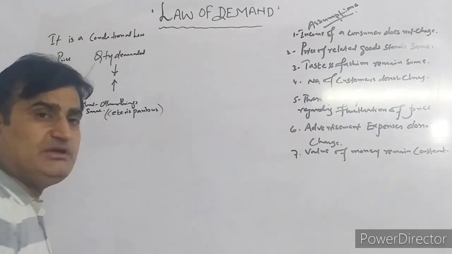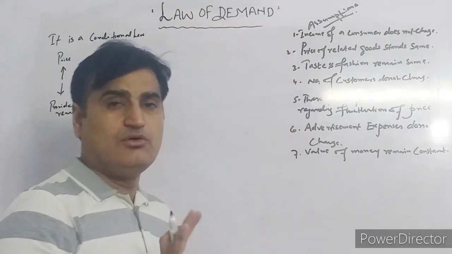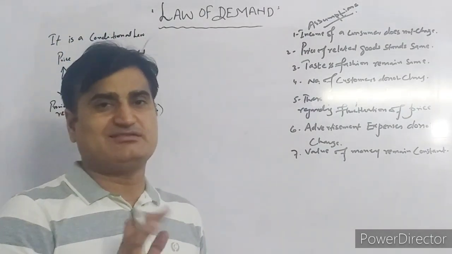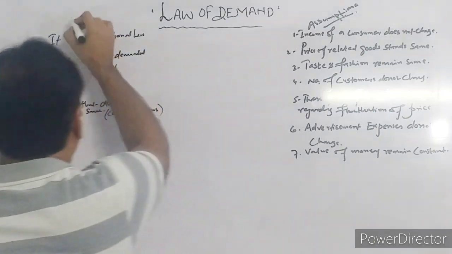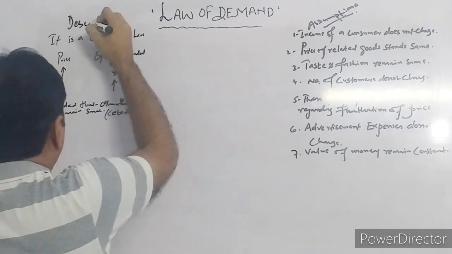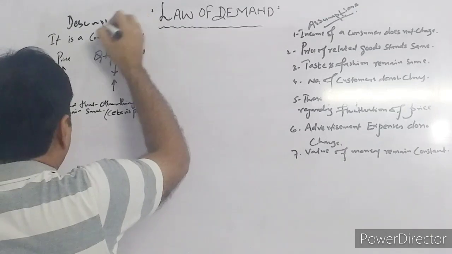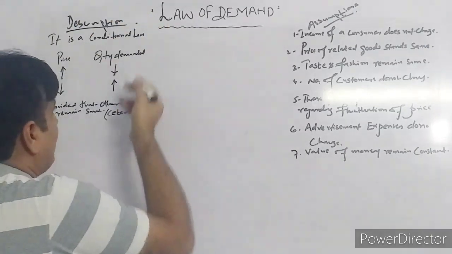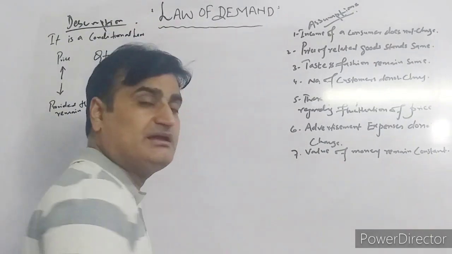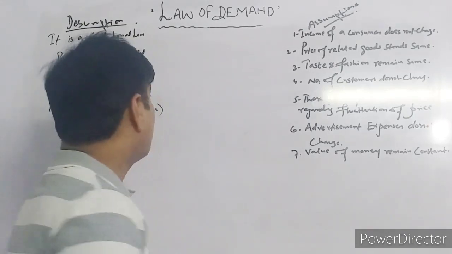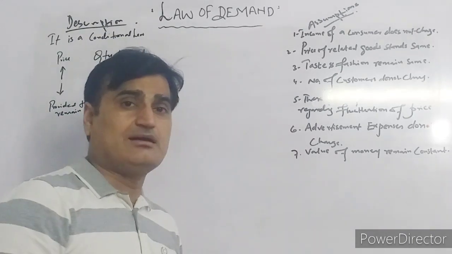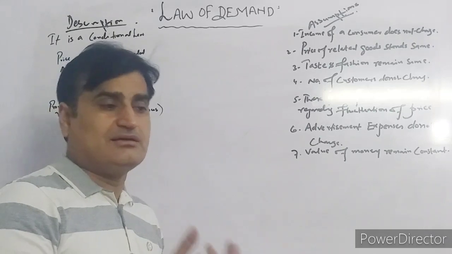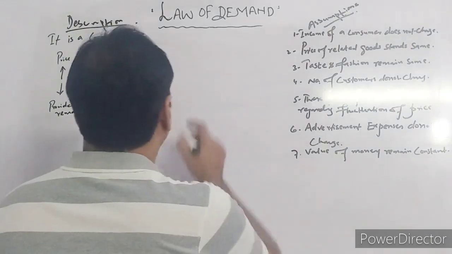Any law can be explained through 4 ways. Either by description, as we have explained here: an increase in price decreases quantity demanded, and a decrease in price increases the quantity demanded. So it's a way to explain in a descriptive way.